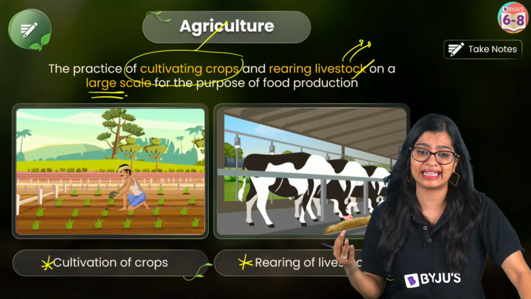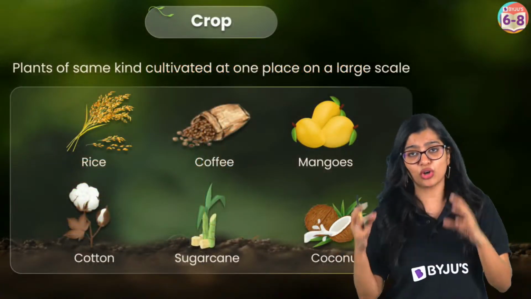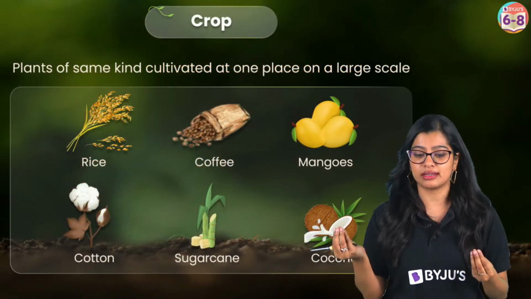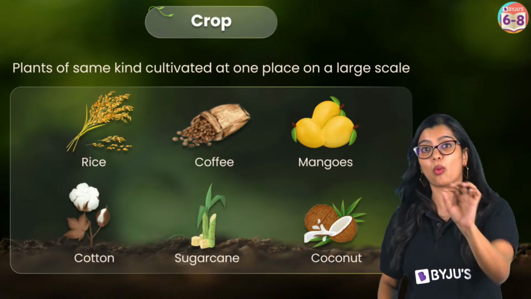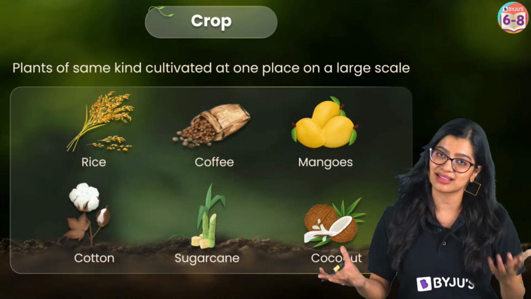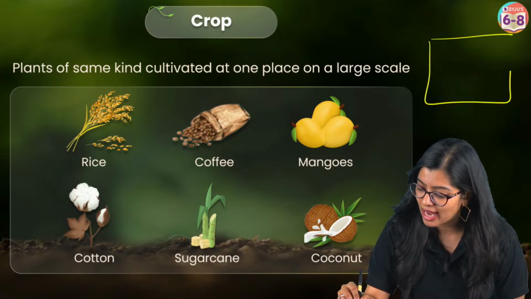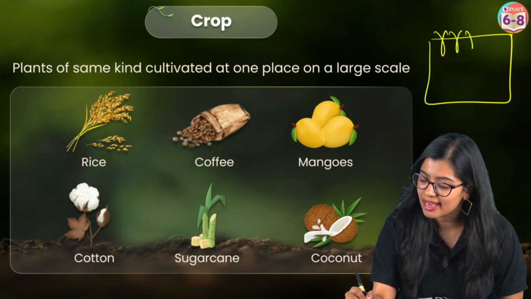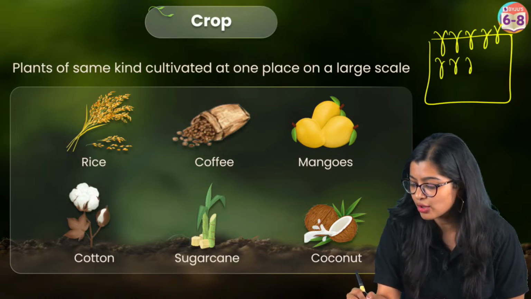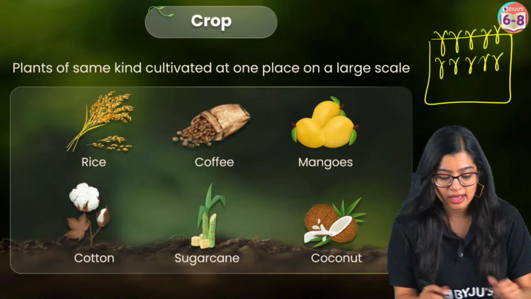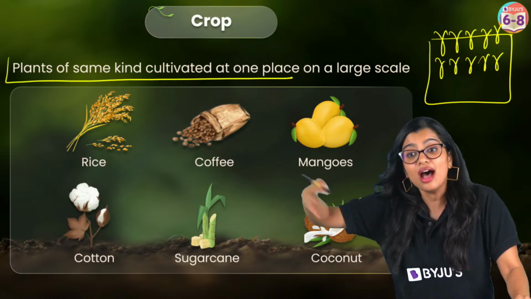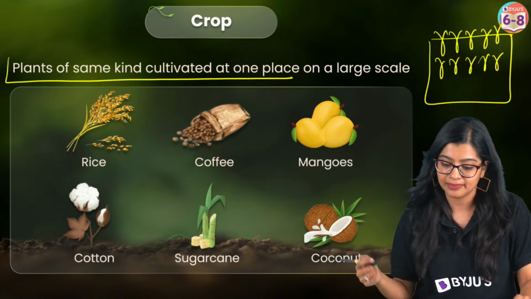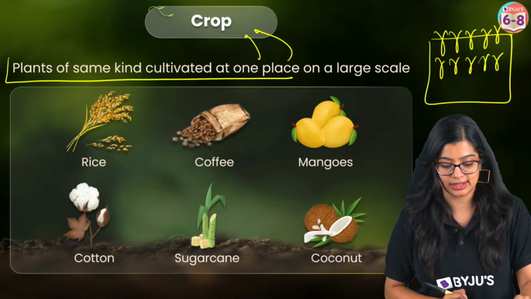So, what exactly is a crop? Now, crops are basically nothing but plants, right? And it's just that when one type of plant is cultivated in one field, that is what we call a crop. So, if I have a piece of land and I only grow rice here, what is happening? A plant of the same kind is cultivated at a large scale in a single piece of land. And this is what we call crops, right?